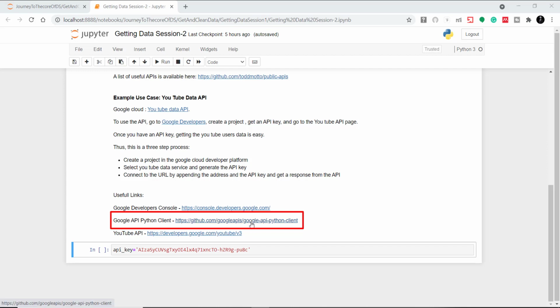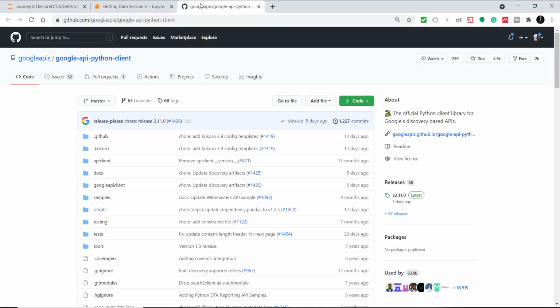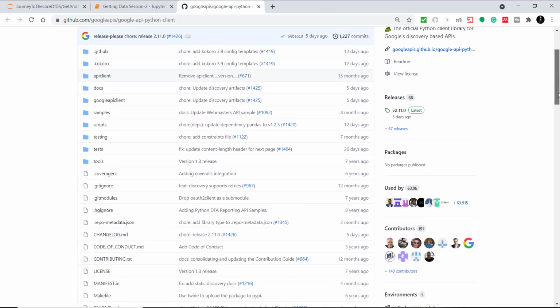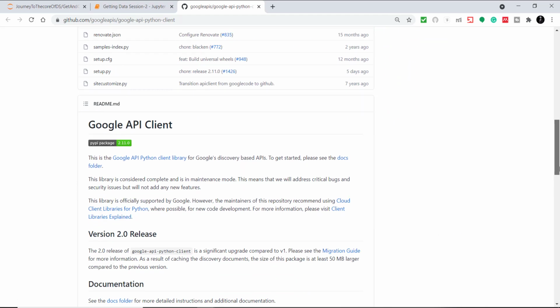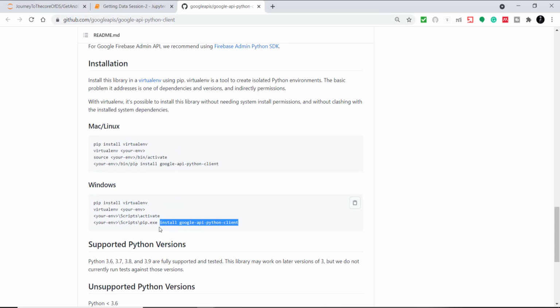So I'm just clicking this link. I'll give this link in the description also. So when I go to this site of GitHub, we need to just scroll down a little to the section where we have to install the library for it. So I'll just copy this and then open